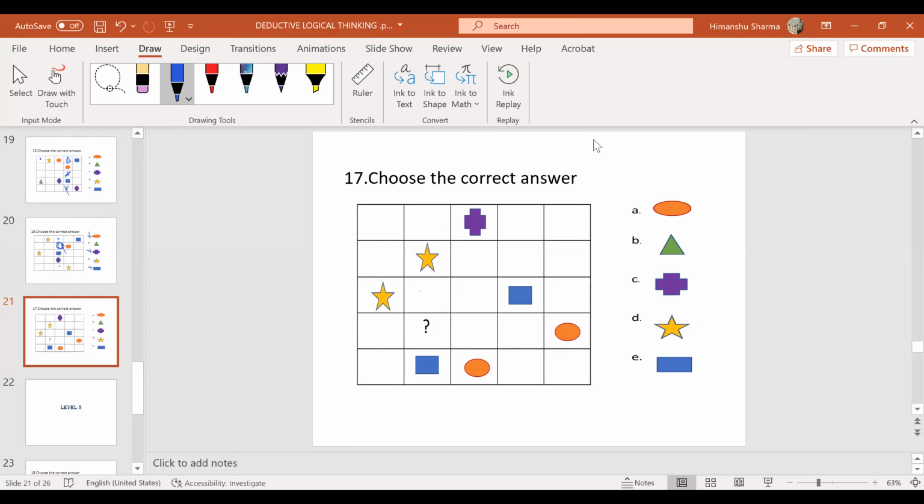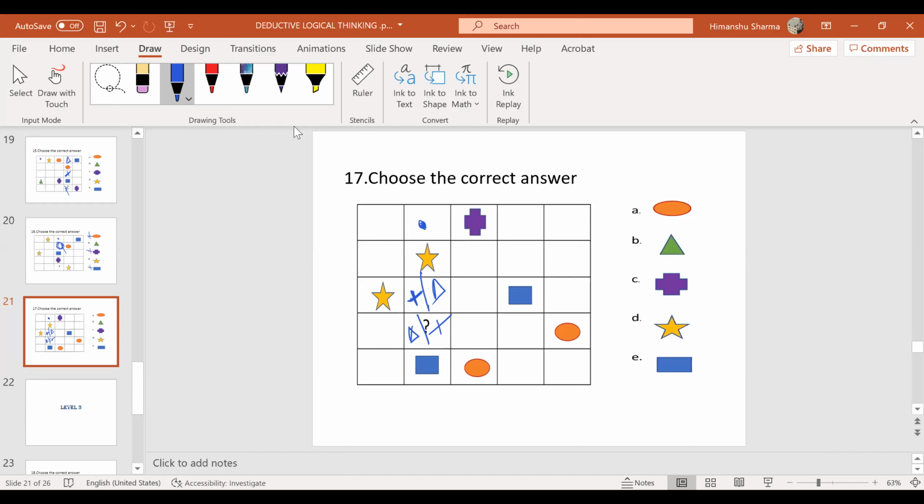If we use the triangle over there, then we can't use it in the above, because plus is there in the first row. So you cannot have plus here, which means either here I'll have plus or triangle, or here I'll have triangle or plus. So the left out option is plus, sir. Why can't it be triangle? Sir, because if we use the triangle over there, in the first row we can't use plus, because plus is already there.